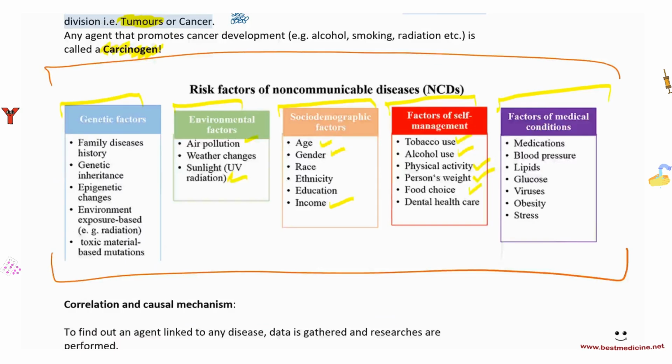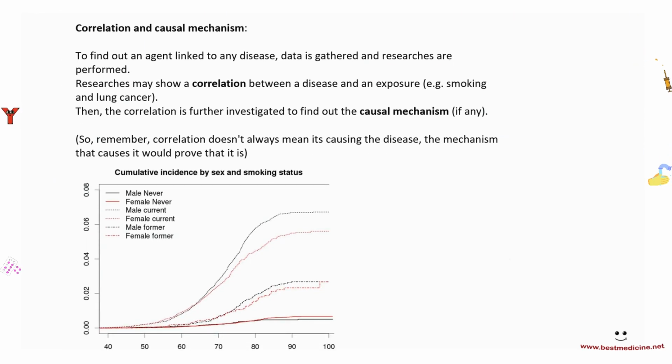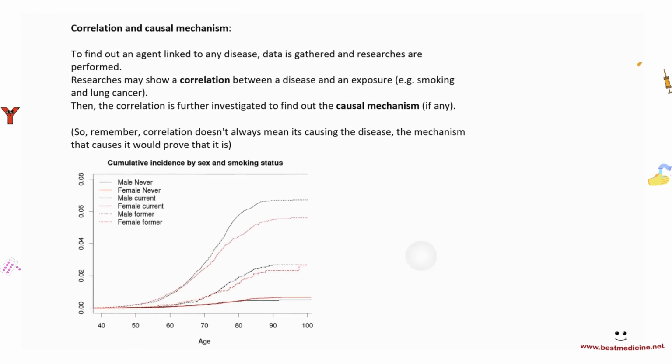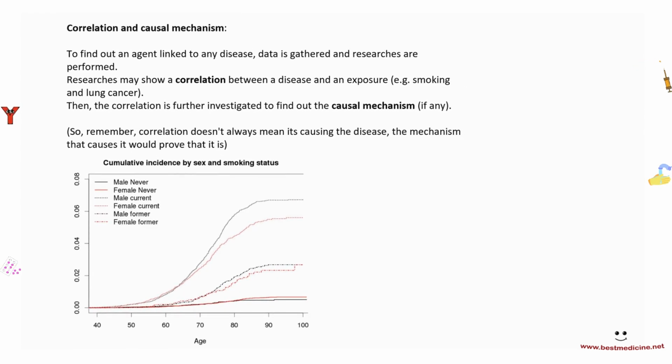We will have to look at some data and see if people are having a relation between a particular disease and a particular exposure, right? For example, whether people who are exposed to smoking are having chronic bronchitis or not. We look at a large subset of data and observe that there is a higher incidence of chronic bronchitis in smokers than in non-smokers. That is called correlation, right? That is called correlation.